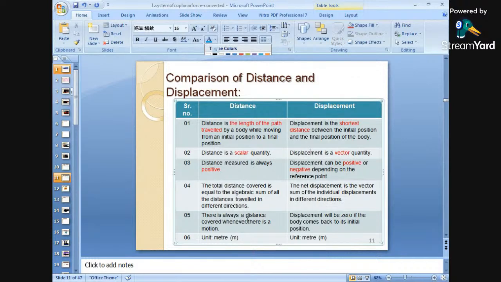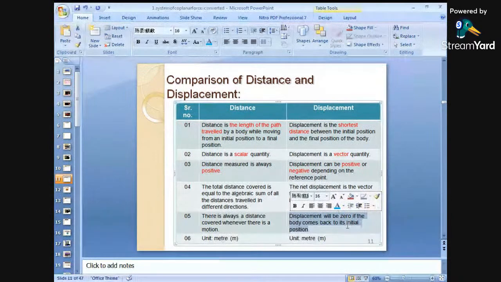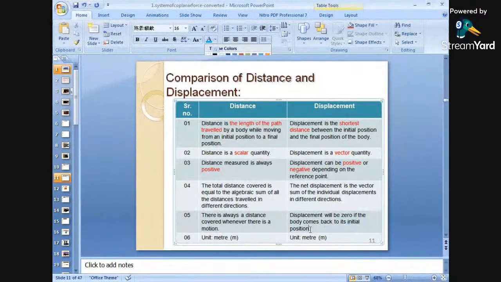Again, there is always a distance covered whenever there is motion, and displacement will be zero if the body comes back to its initial position. That means if it comes back to the starting position, the displacement is zero. But there will still be distance. There is always a distance covered whenever there is a motion. Okay. What about the unit for distance and displacement? Both are measured in meters.